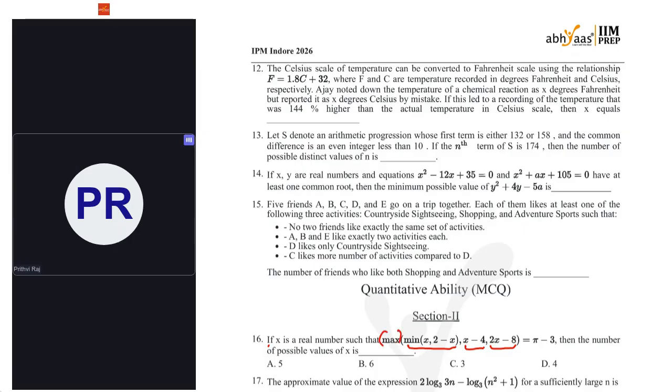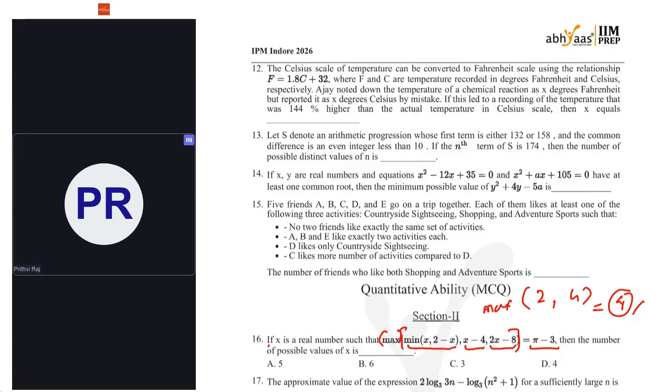If I give two things, 2 comma 4, and ask the maximum of 2 comma 4, the answer will be 4, right? In the same way, the maximum value of these 3 items is pi minus 3. We don't know which one it is. That's the catch here, so I have to check for that.